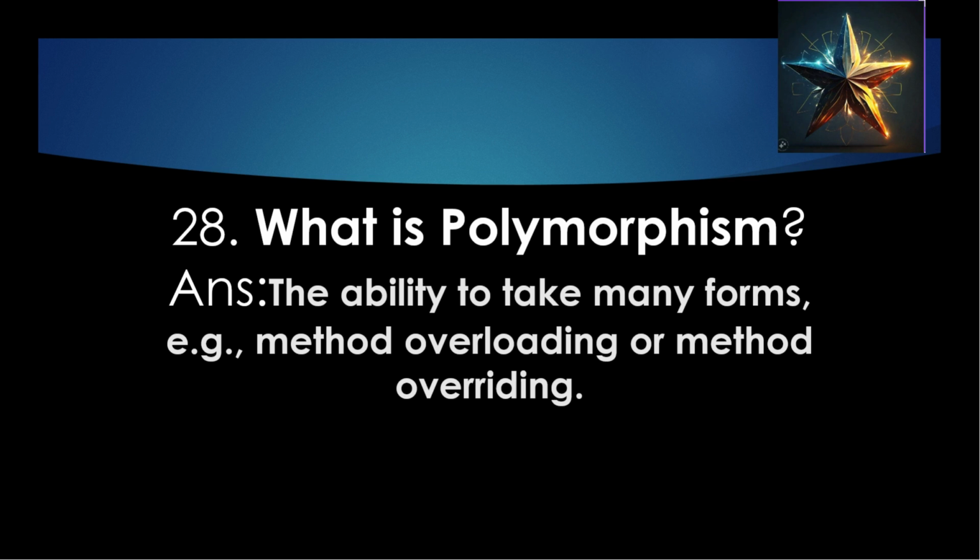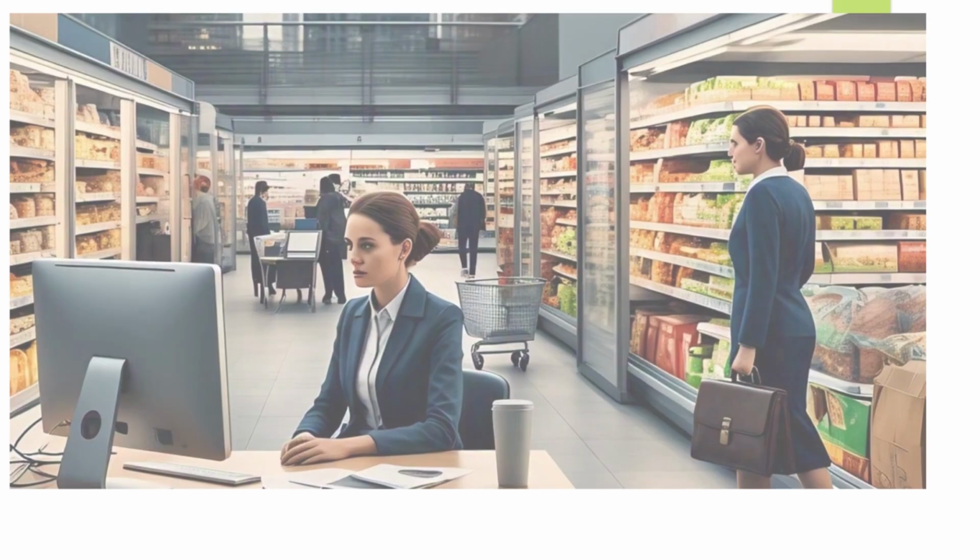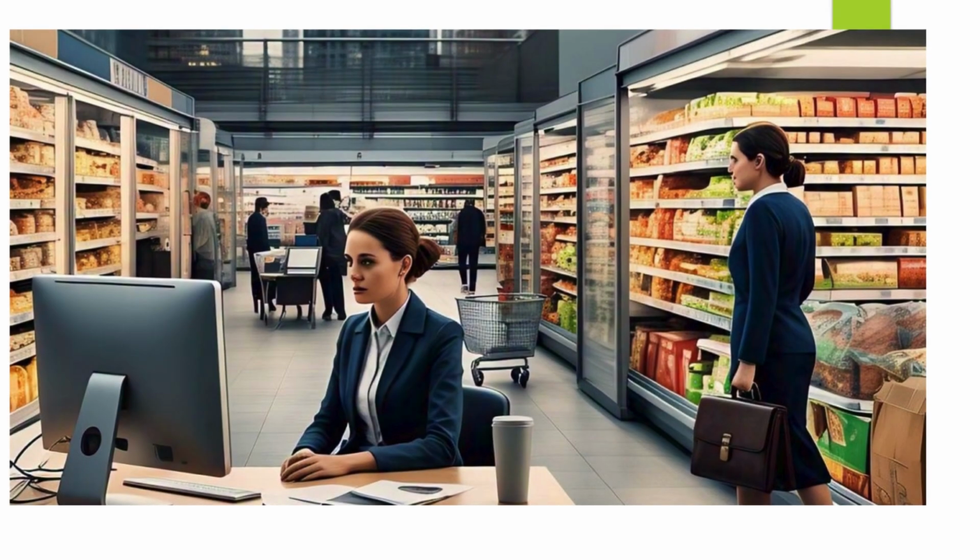What is polymorphism? The ability to take many forms. Example, method overloading or method overriding is called as polymorphism. Think of a woman who performs different tasks in different situations. For example, at home she might be cooking. At work she could be working on a computer. At the same time, she might also be taking care of her children.